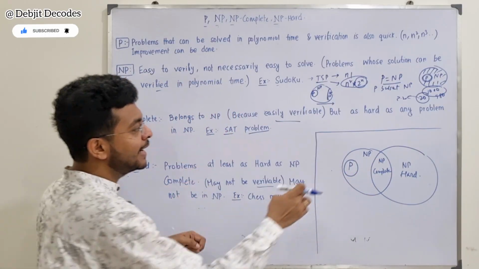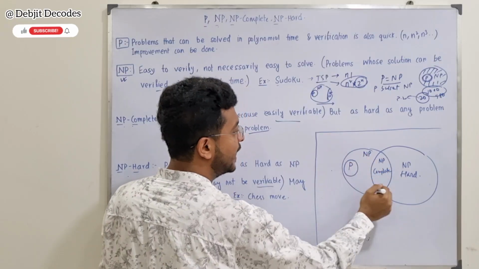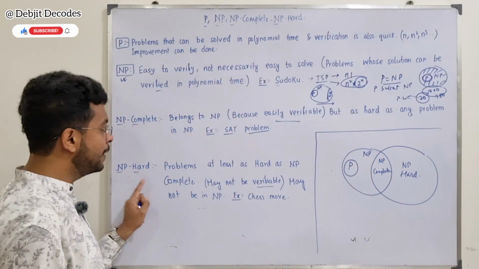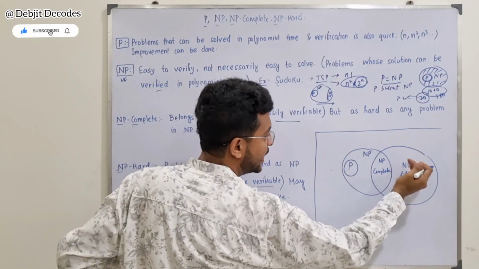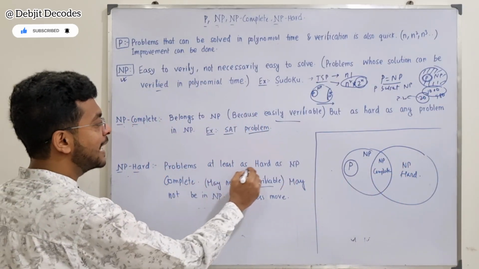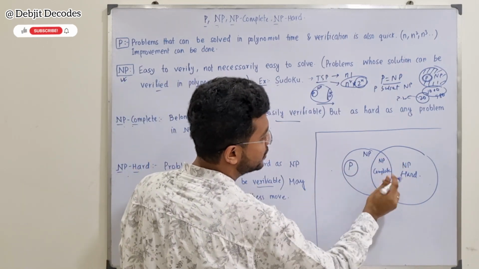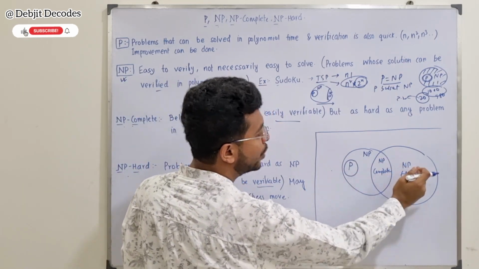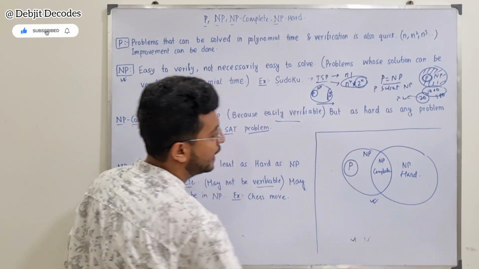NP complete is as hard as NP, and also easily verifiable, so it belongs inside NP. But NP hard may not be verifiable, so it may not be in NP, so it goes outside as well. And some parts intersect, because there are problems at least as hard as NP complete. So this is the whole Venn diagram.